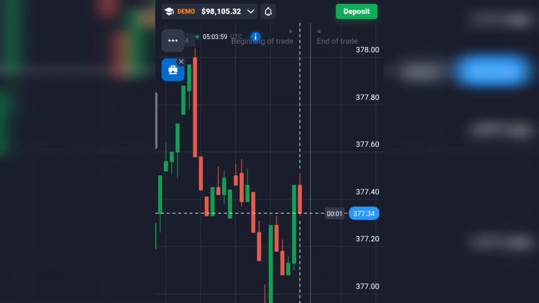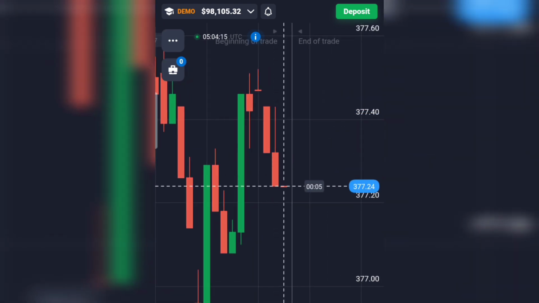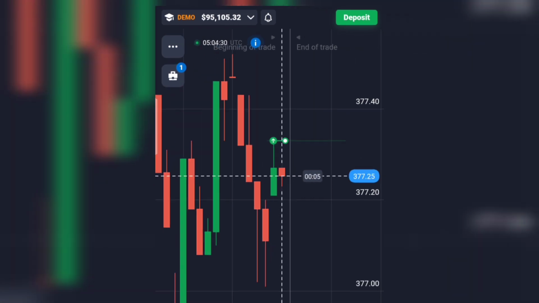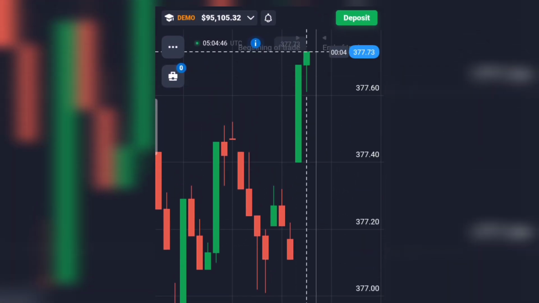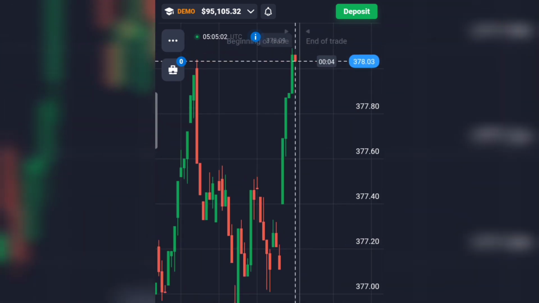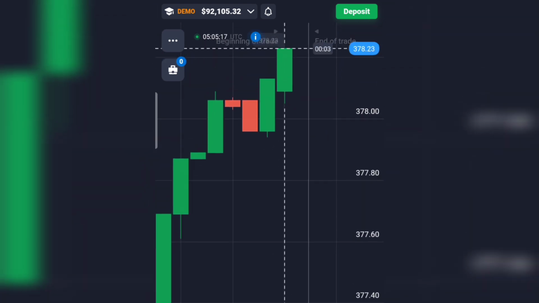After that, I studied the graph and predicted it would go up. I placed 2 trades accordingly, and both turned out to be profitable. Now my balance was $94,000. Then I saw the graph was going up and placed an up trade, which again gave me a profit. Now I had $96,000, very close to my $100,000 target.